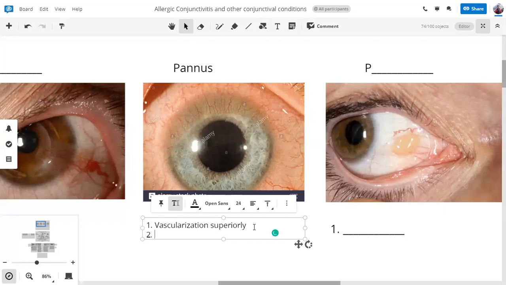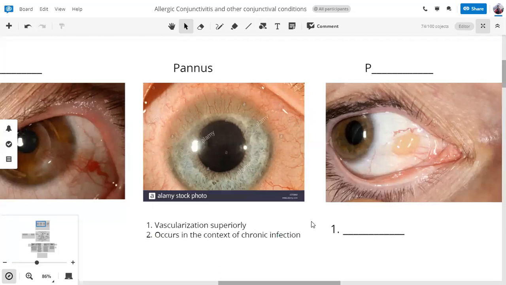So what does this tell us? That this pannus occurs in the context of a conjunctival or a corneal infection. And that infection needs to be chronic. Second, it's a history or context clue.